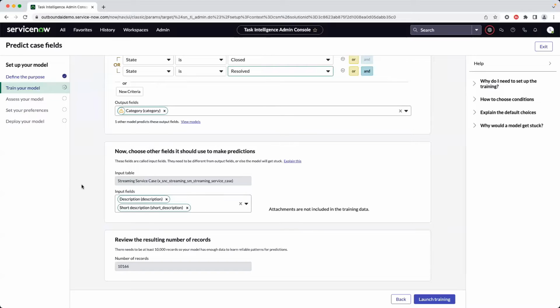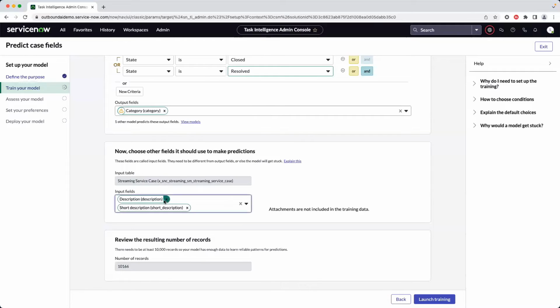Second, when selecting input fields, it's useful to think about it from a human perspective. Put yourself into the shoes of an agent. If you were trying to predict category, which fields would you look at when deciding which category is relevant? Short description, those seem like they would have useful information. On the other hand, priority is probably not that useful in identifying category. So I wouldn't choose priority as an input field. To recap, when you choose your input fields, consider what data is available at the time of prediction and think about it from a human perspective.